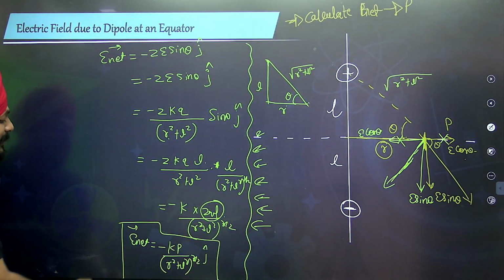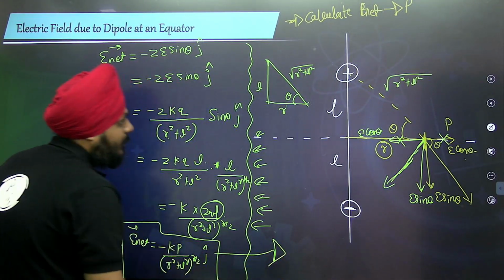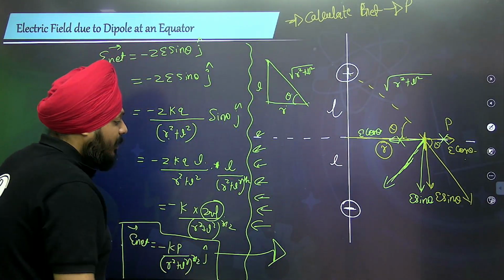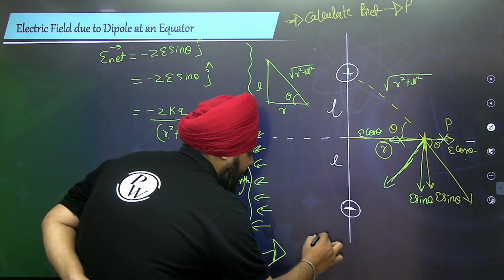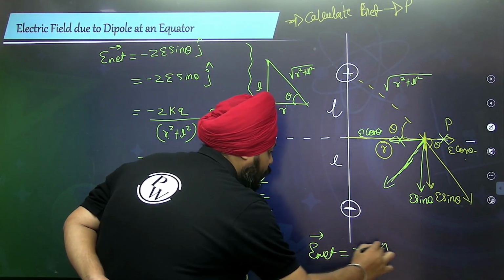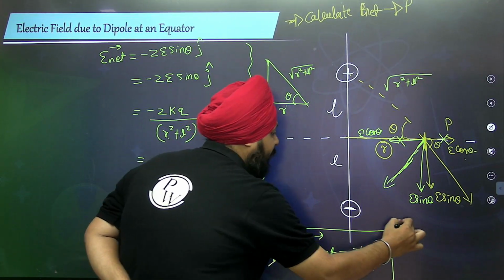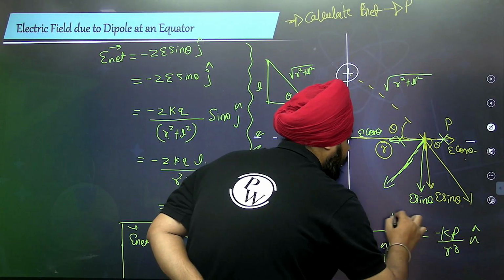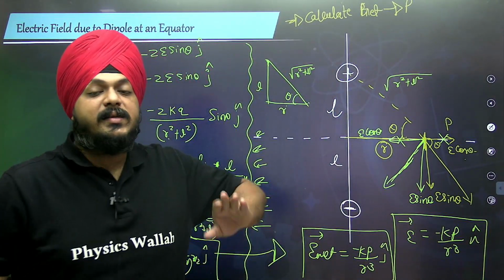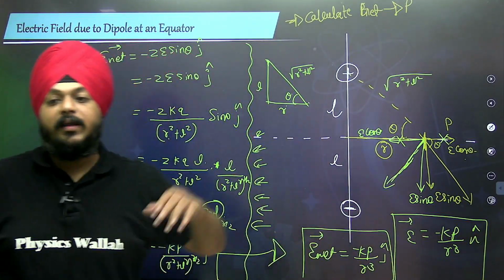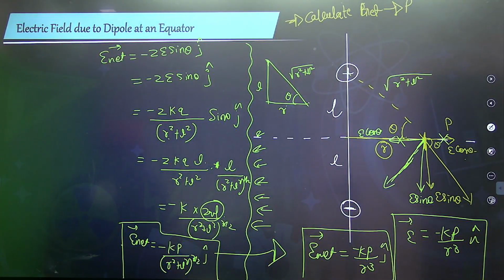Again, if we discuss that L is less than R, then the electric field at the equatorial point is negative of Kp whole divided by R cube into j. The generalized form is written as negative of Kp whole divided by R cube into unit vector n, because the dipole can be placed anywhere in the Cartesian coordinate system. For that purpose, the general point is needed.